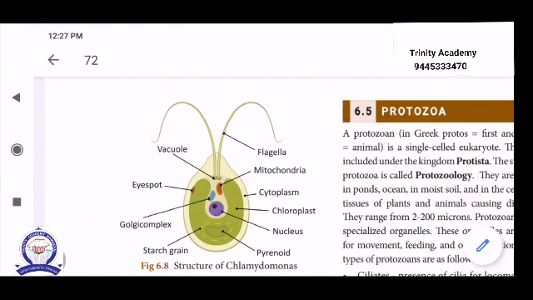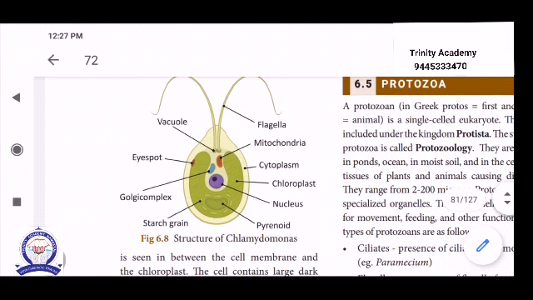In the posterior position there is a pair of flagella around. See below, the vacuole, then the nucleus found in the pyrenoid, then chloroplast, cytoplasm, mitochondria, Golgi complex, everything occurs. Here the chloroplast contains a starch grain also.